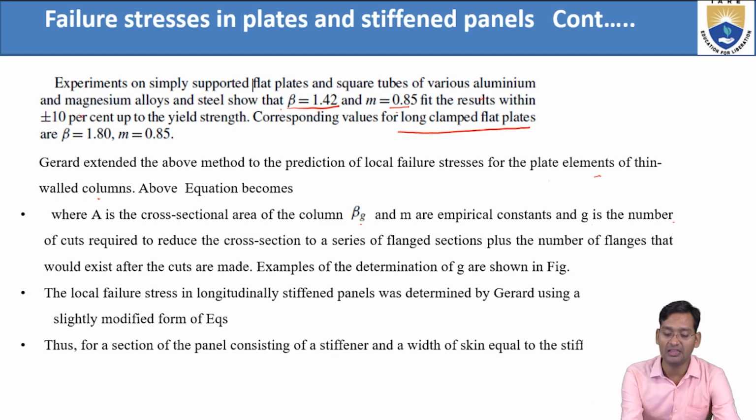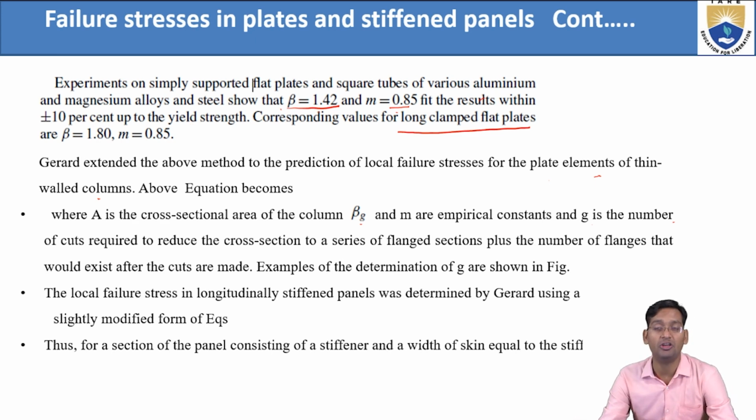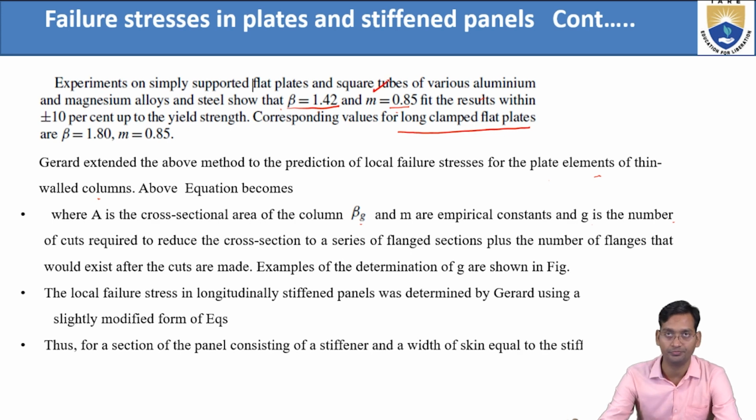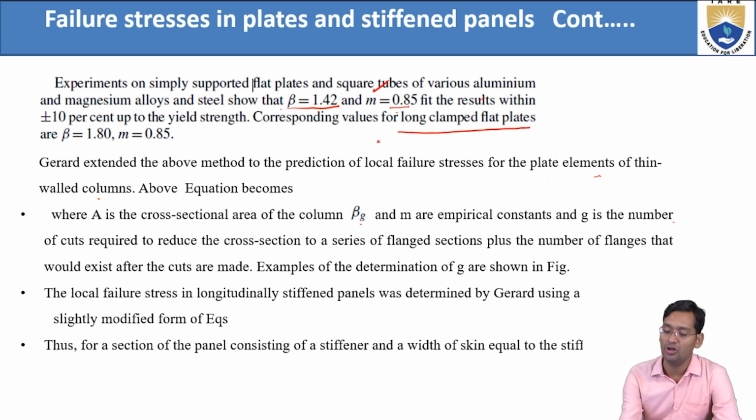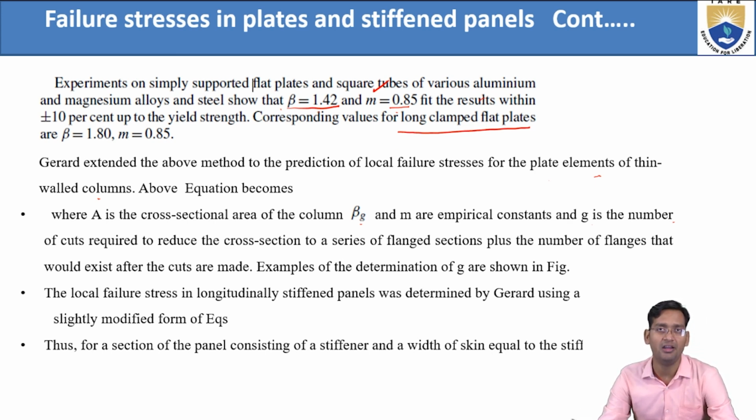After experiments, they found that for aluminium, magnesium alloy and steels, beta equals 1.42 fits and M equals 0.85. So you have to remember this. By putting these values, the answers come within plus or minus 10%. The variation of the answer is just plus or minus 10%. In the case of long clamped flat plates, beta is 1.8 and M is 0.8.